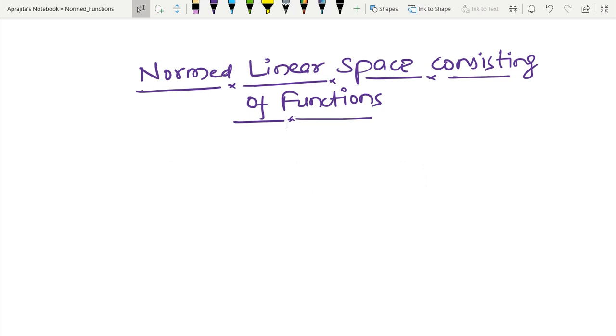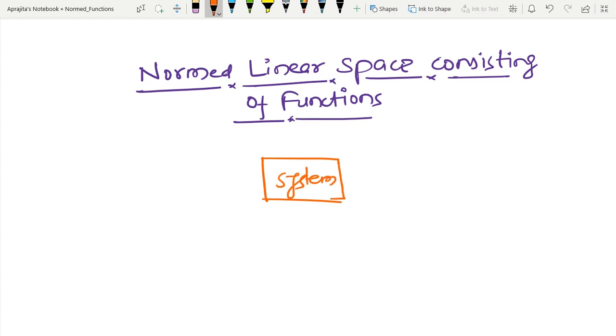Welcome back. So far, we have considered the normed linear space consisting of column vectors as well as matrices. Now, let us consider an important normed linear space consisting of functions, and it is a very important normed linear space. Why? Because suppose I have some